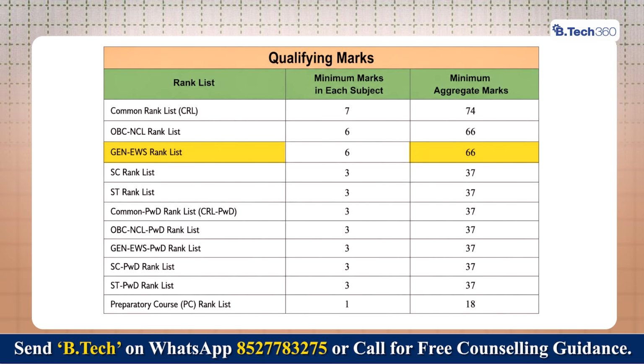For OBC-NCL, it was 66. For general EWS list, it was 66. For all the other categories, it was 37. So SC, ST, common PWD rank list, OBC-NCL PWD rank list, and all those, it was 37. And for the preparatory course PC rank list, it was 18.